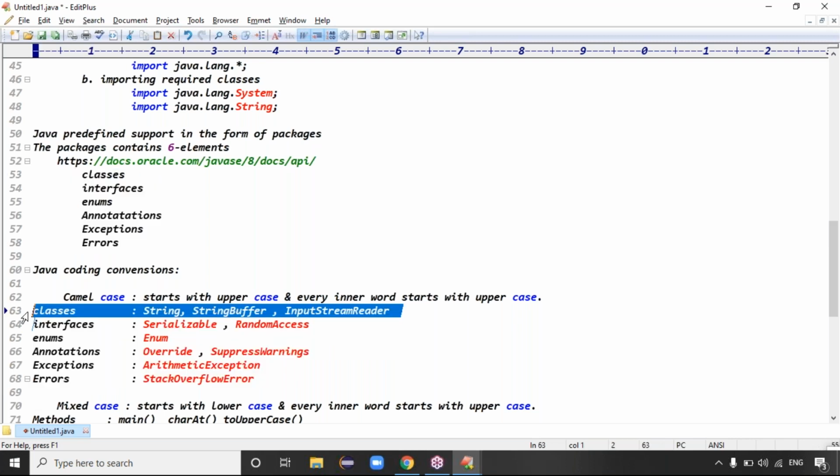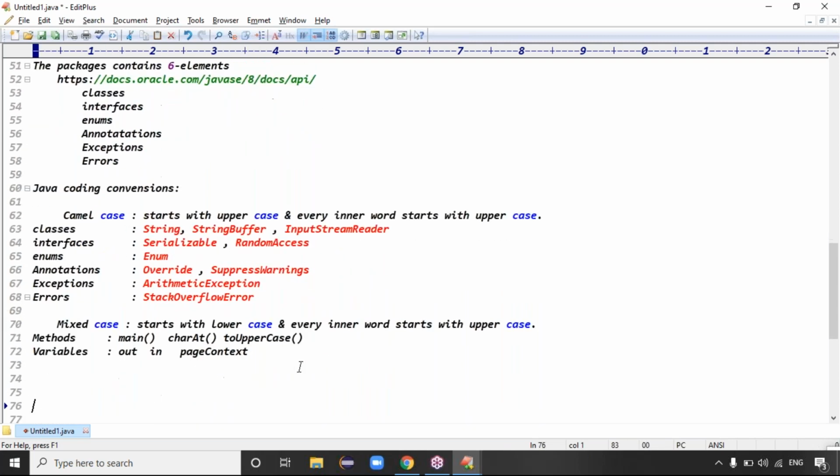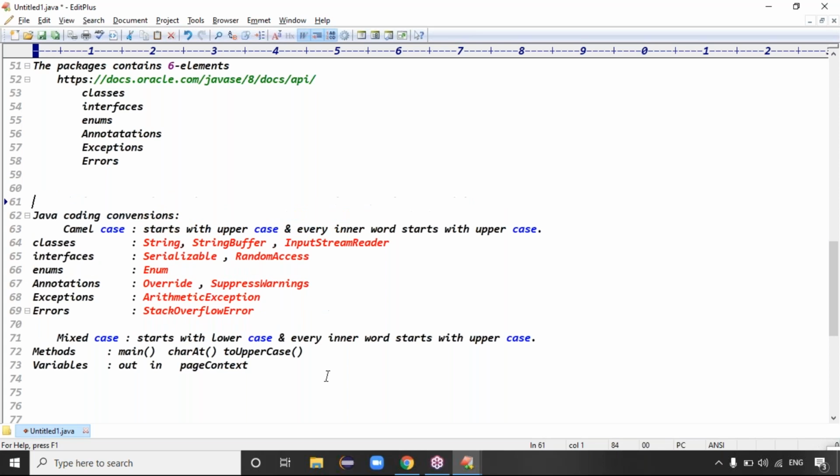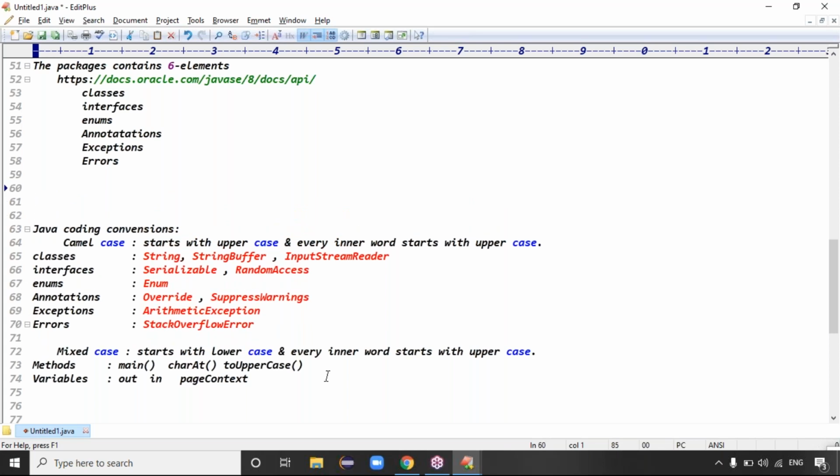All 6 elements will follow the camel case convention, right? Camel case convention, guys. So next one you can go with the mixed case. It starts with lowercase and every inner word starts with what? Uppercase, right? That is called mixed case basically. Is that clear? Good.